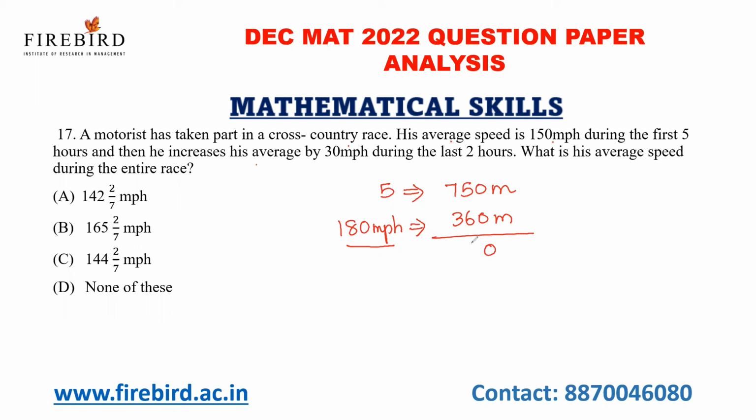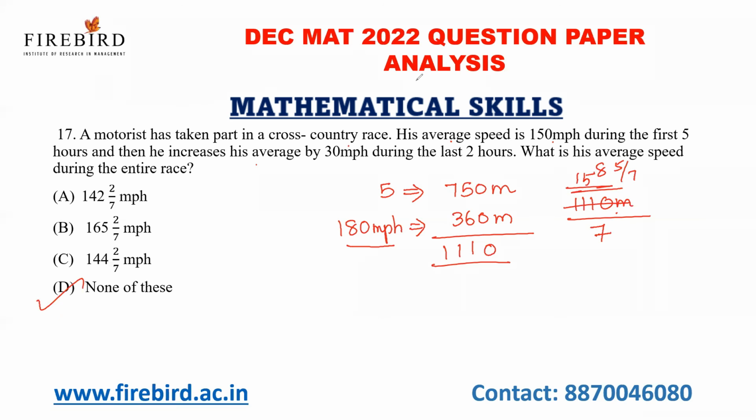Okay, so add both the values. 1,110 is the distance covered by the motorist, divided by time taken. What is the time taken? 7. If I divide this by 7, 11, 1 times. And what is the remainder? 4, 41. 41, 5 times. 41, 35, 5 times. So 1, 5. There is no answer which starts with 1, 5. So if you divide it exactly, you'll get 158, 5 by 7. So none of these is the answer.